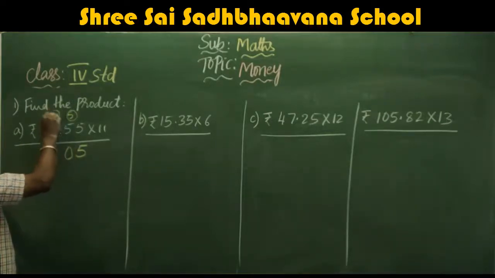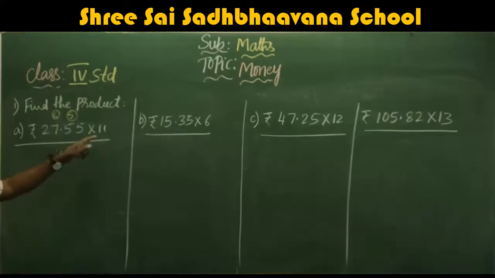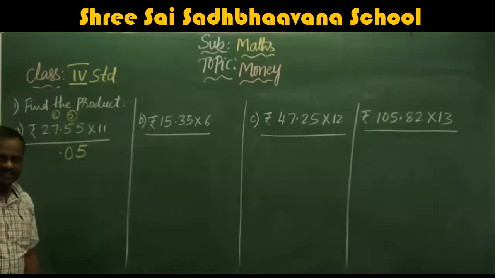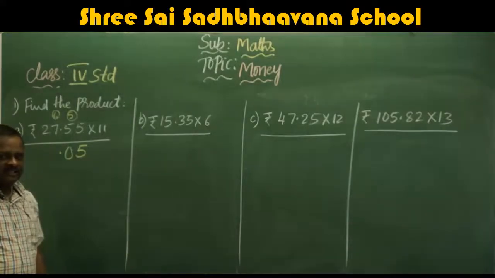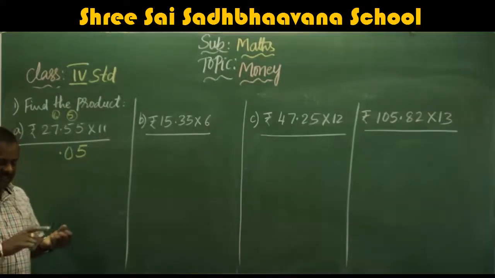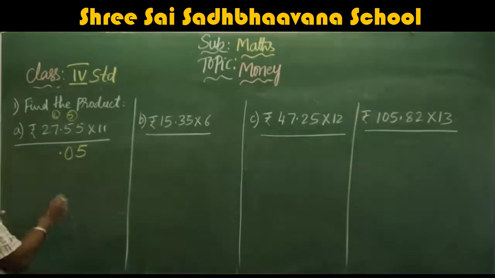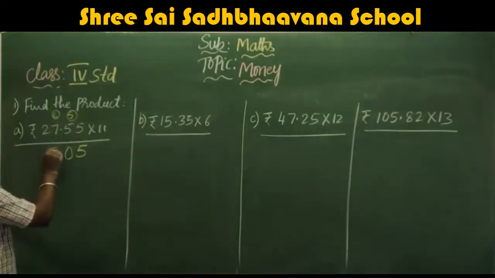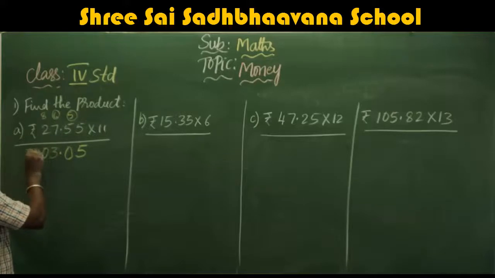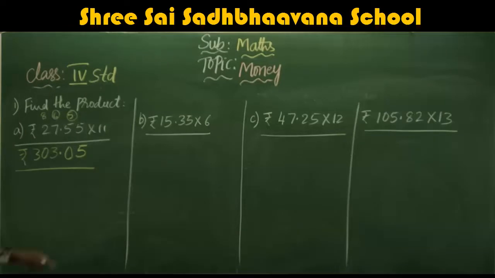Carry 6, point here. 11 7s are 77, 77 plus 6, 83, carry 8. 11 2s are 22 plus 8, 30. Rupees 303.05.